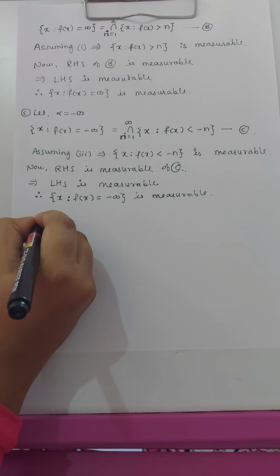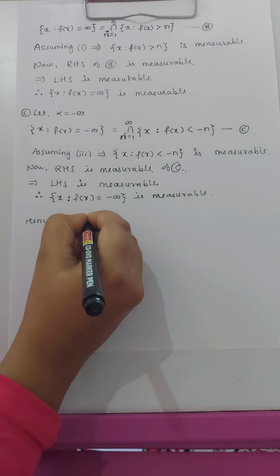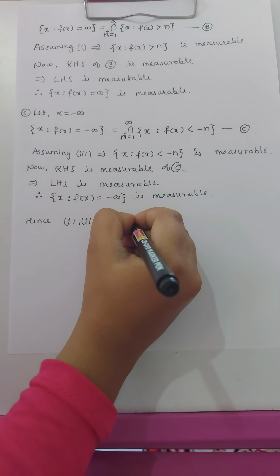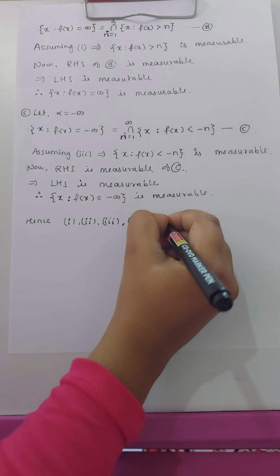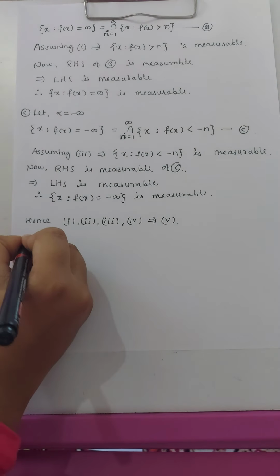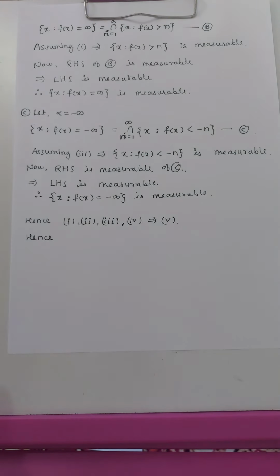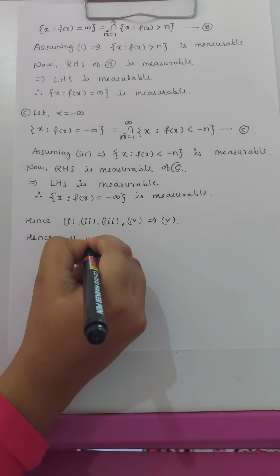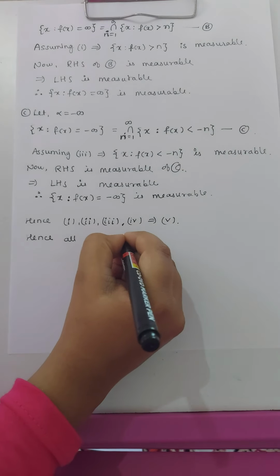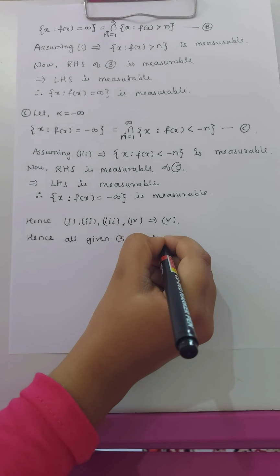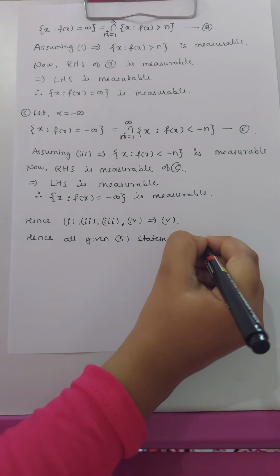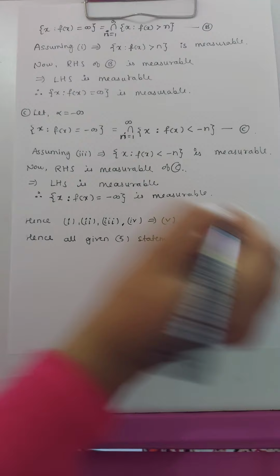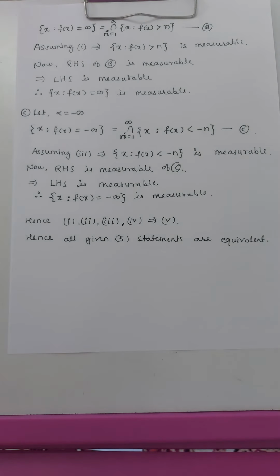So hence we have proved that the first, second, third and fourth statements together imply the fifth statement, and hence we can say that all these 5 statements are equivalent. Hence all given 5 statements are equivalent, and hence this theorem is proved.